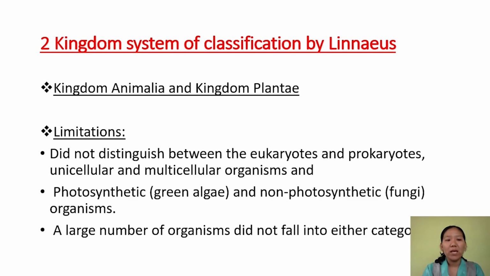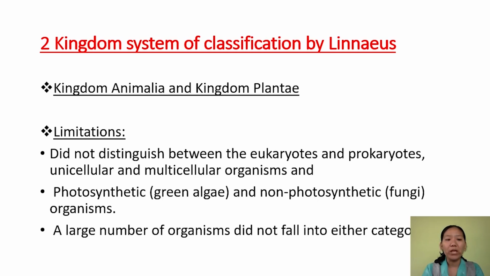The second one is, they also did not distinguish between unicellular organisms and multicellular organisms. For example, again, Chlorella, Chlamydomonas, Spirogyra, they are all placed under kingdom Plantae. And if you look at these examples, some of them are unicellular and some of them are multicellular.